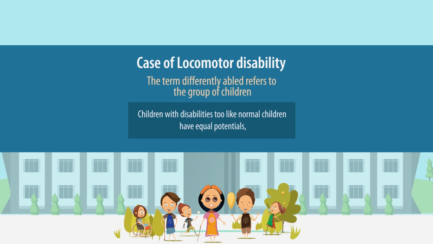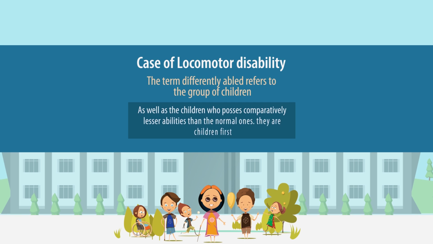Children with disabilities, like normal children, have equal potentials available with them, and they are children first, and later they are children with disabilities, and we as teachers should never undermine their potential. These children also do the same things, but given their abilities and restrictions, they do things differently, and that's why we use the term differently able learners.